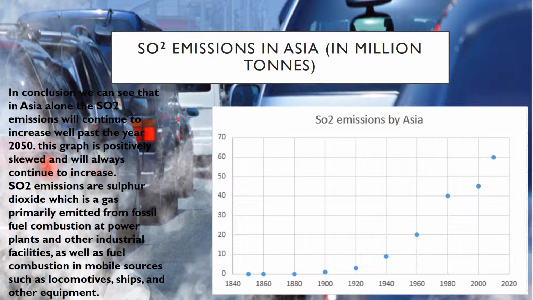SO2 emissions in Asia in million tons. In conclusion, we can see that in Asia alone, the SO2 emissions will continue to increase well past the year 2050. This graph is positively skewed and will always continue to increase. SO2 emissions are sulfur dioxide, which is gas primarily emitted from fossil fuels combustion at power plants and other industrial facilities, as well as fuel combustion in mobile sources such as locomotives, ships, and other equipment.